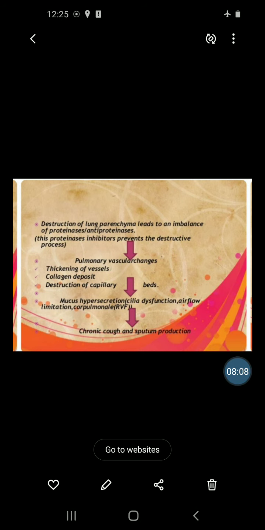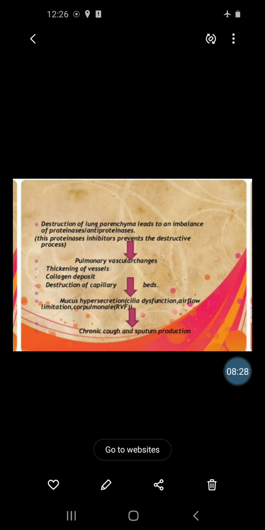Then there are pulmonary vascular changes that take place, for example thickening of vessels, deposition of collagen, or destruction of the capillary bed.